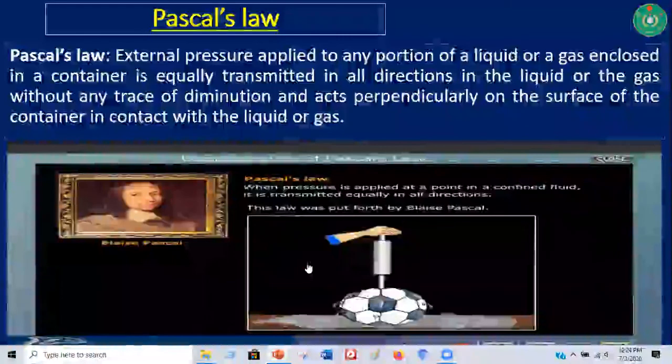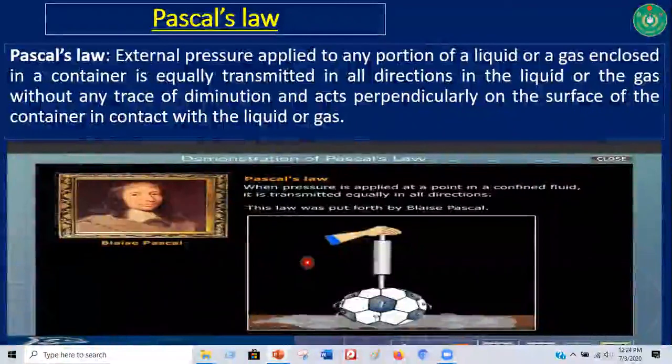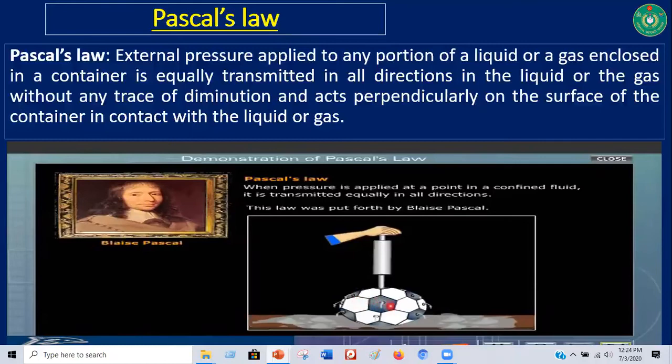My dear boys, I'm trying my level best to make you understand by using this diagram or demonstration of Pascal's law. Here, some water is enclosed inside this ball, and there are some pinholes, and by this piston pressure is applied. So after applying pressure, what will happen?